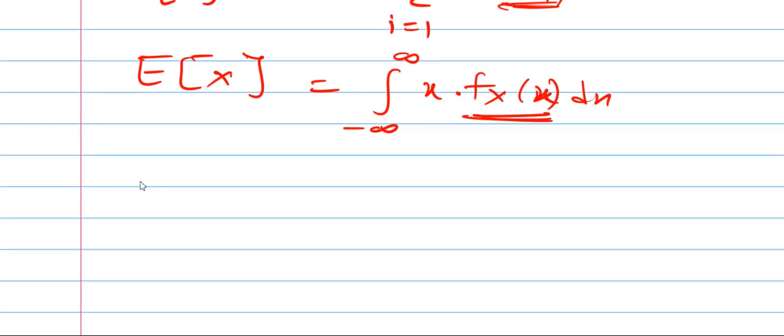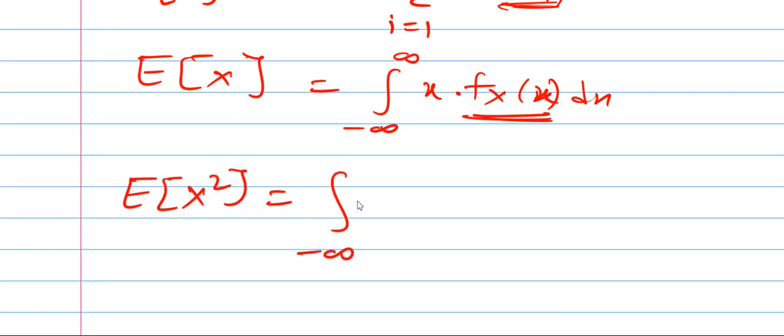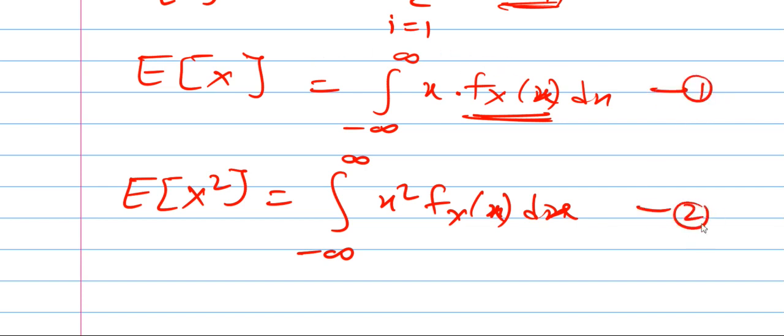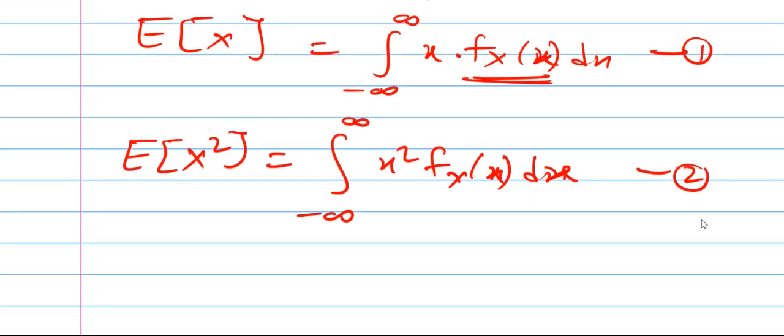Similarly, for a continuous random variable, mean square value is integration from minus infinity to infinity x square into f of x dx. So remember these formulas. This is a very important formula for mean value, equation number 1, and equation number 2, mean square value. You must remember these formulas by heart.